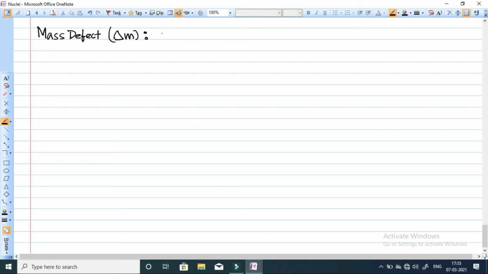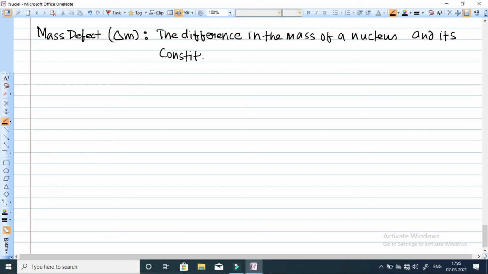Mass defect is basically the difference in the mass of a nucleus and its constituents, meaning protons and neutrons, and this is called mass defect.